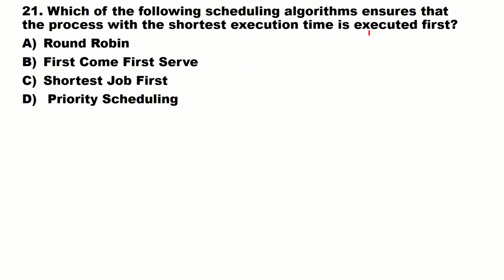Which of the following scheduling algorithm ensures that the process with the shortest execution time is executed first? Round robin, first come first serve, shortest job first, or priority scheduling? Shortest execution time is executed first. That is shortest job first.